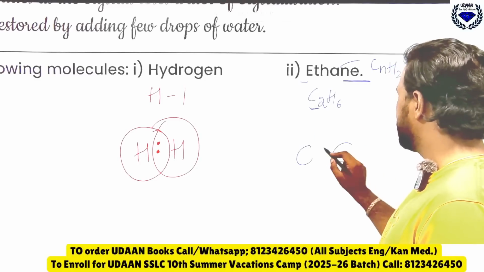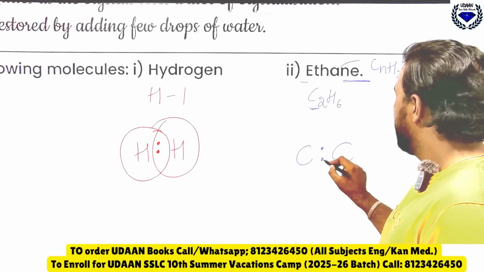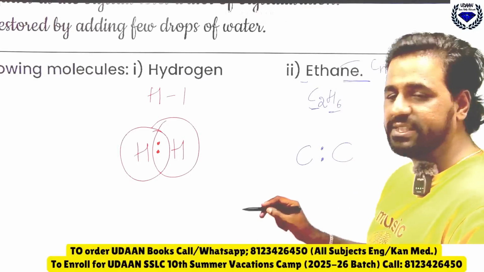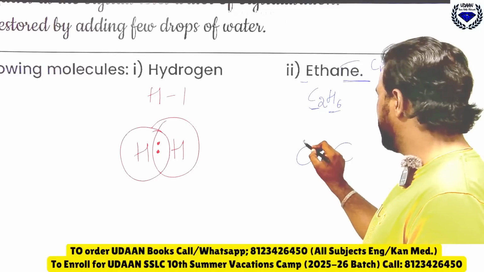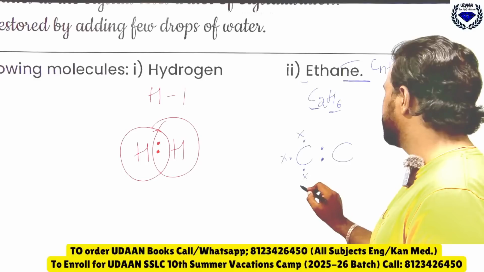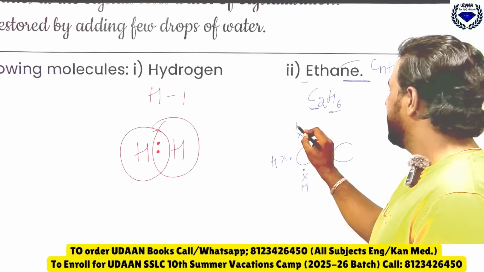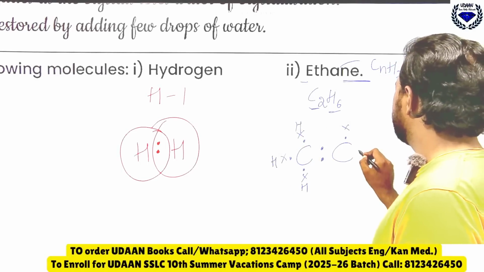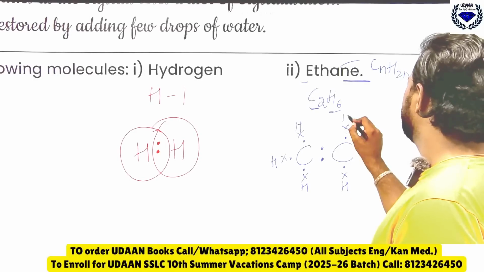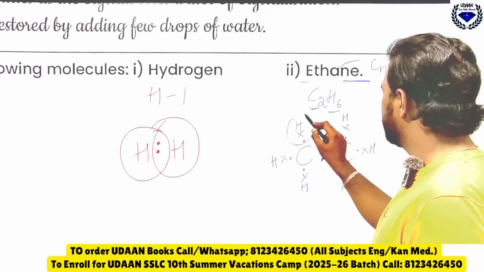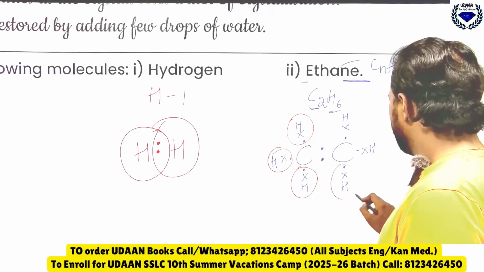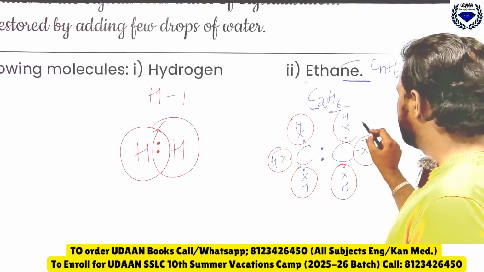So you should put 2 carbons and you should have 6 H. So you can write 1 dot 1 cross, 1 dot 1 cross, 1 dot 1 cross, H. So 1 dot 1 cross, 1 dot 1 cross, 1 dot 1 cross, H. Now you should put what? Circle. So it is having 2 electrons, it is having 2, it is having 2, it is having 2, it is having 2 and it is having 2.